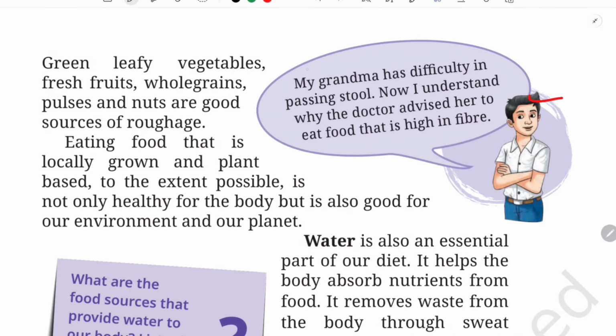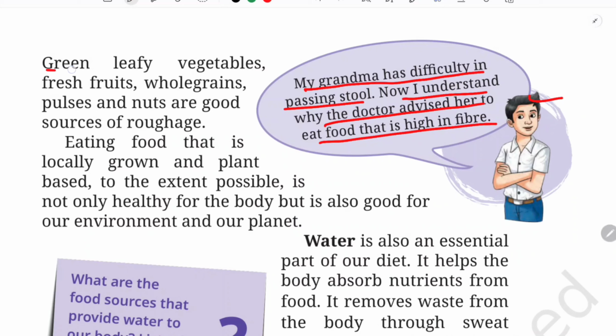So here again, the boy is saying, my grandma has difficulty in passing stool. Now I understand why the doctor advised her to eat food that is high in fiber. So now this boy is thinking, okay, her grandma was being suggested to take food which is high in fiber because she was having difficulty in passing the stool. But now he says, okay, I understand, she was being advised to take food which is high in fiber so that she will be easily able to pass the stool. There will be no constipation in her body, okay.